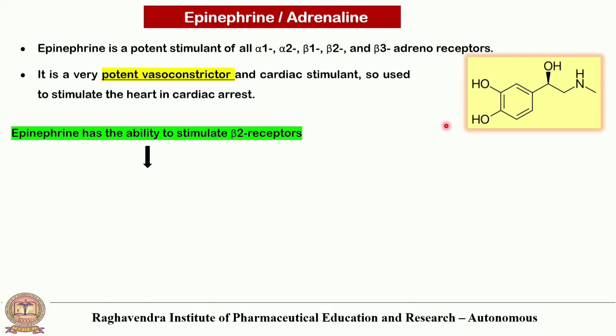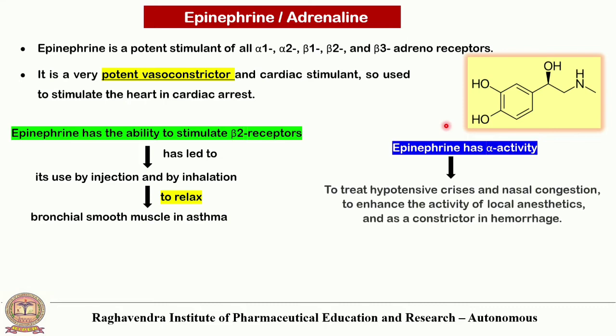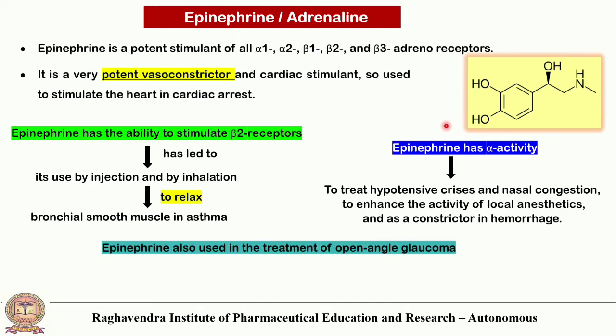Epinephrine has the ability to stimulate the beta 2 receptors. It has led to its use by injection and by inhalation to relax the bronchial smooth muscle in asthma. Epinephrine has alpha activity to treat hypotensive crises and nasal congestion, to enhance the activity of local anesthetics and as a constrictor in hemorrhage. Epinephrine is also used in the treatment of open angle glaucoma.